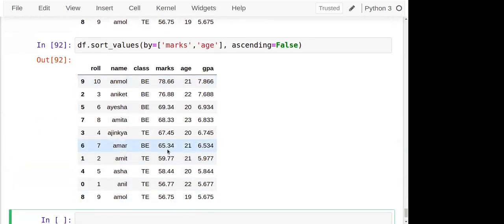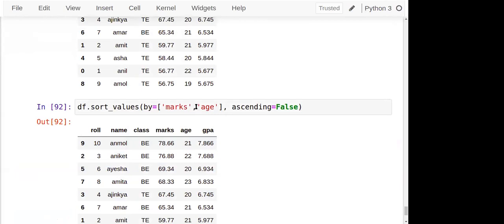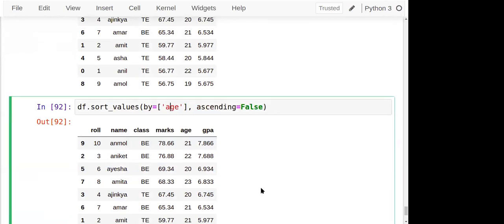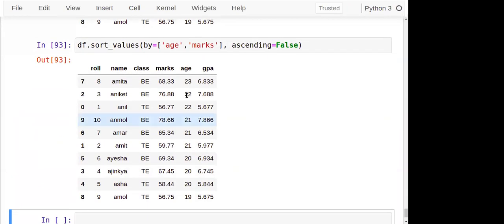Okay, actually not changing there. So what we will do, we'll take age first and then marks. Yes. When the ages are the same, see 20 to 22, age is the same, then marks is considered. 76 will go above and then 56. For 21, 21, 21: first 78, then 65, and then 69, 59. For 20, 20, 20: 69, then 67, and then 58. So there are many different methodologies, different ways, different functions and methods which we can apply on the data set, data frame, and accordingly we can retrieve the data from the data frame.